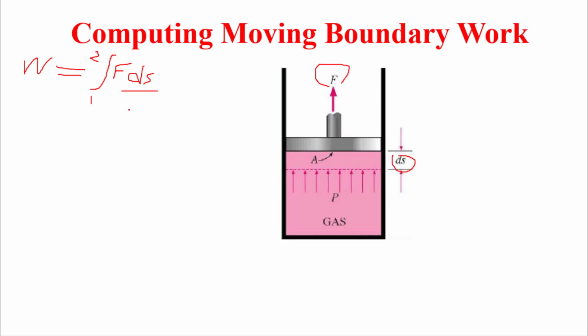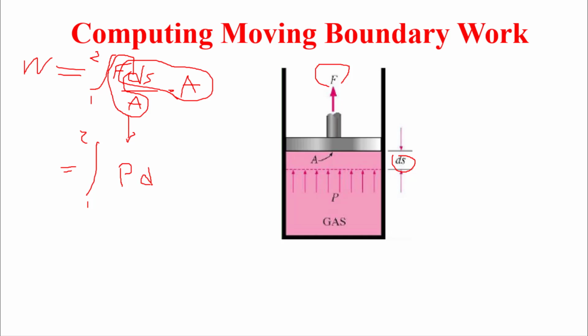Now if we divide by A and multiply by A, then force divided by area, this is pressure, and area multiplied by ds is dV.